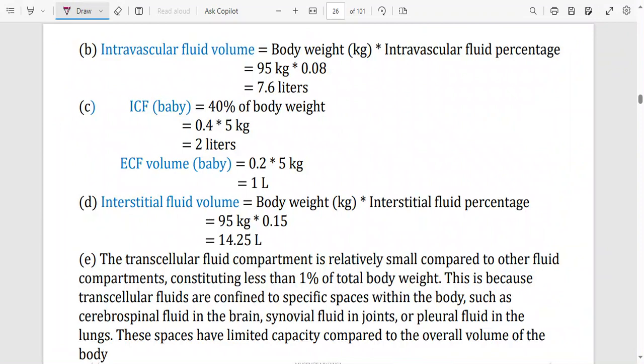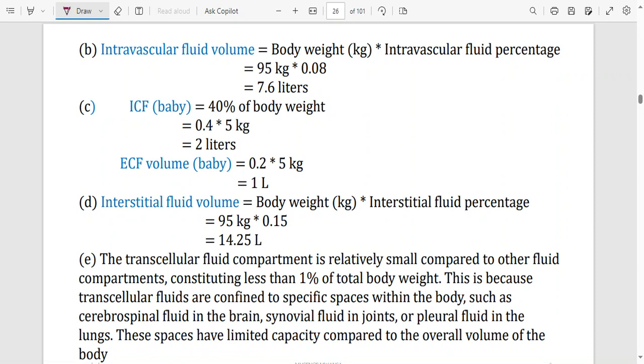This is not really plasma, just the liquid part of blood. You're talking about everything found in a blood vessel. That is 8% of the total body weight. So you can see the total body weight of this woman is 95 because she's pregnant. She's 90, but the child is 5. So you add the mass. 95 times 0.08, that is going to be 7.6.